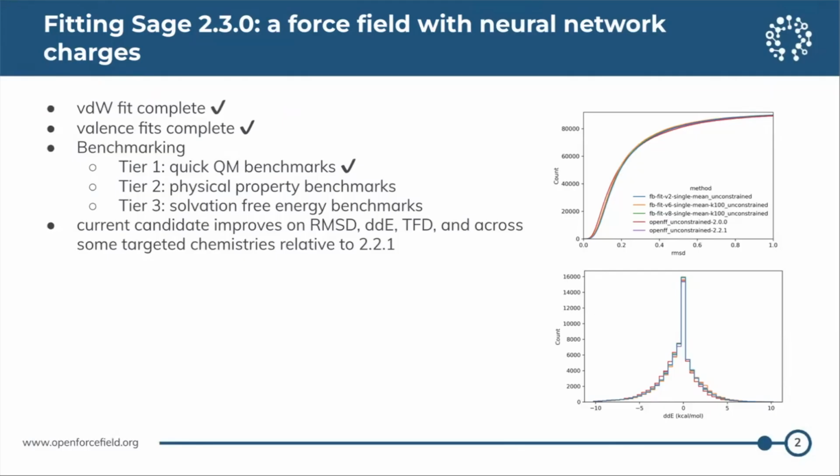It looked like the version 6 orange candidate was giving us better performance on our QM benchmarks, both on our geometric benchmarks, so the RMSD and the torsion fingerprint deviation, as well as our relative conformer energy benchmark.